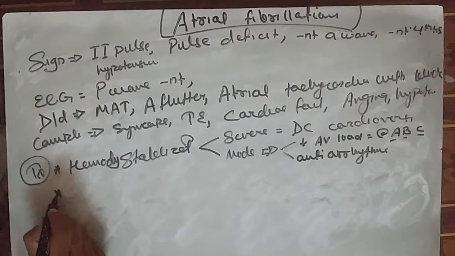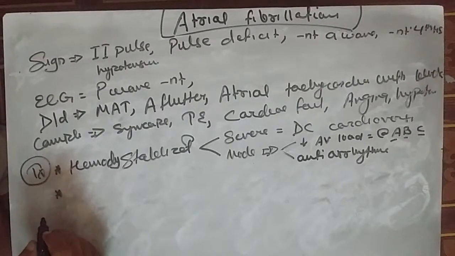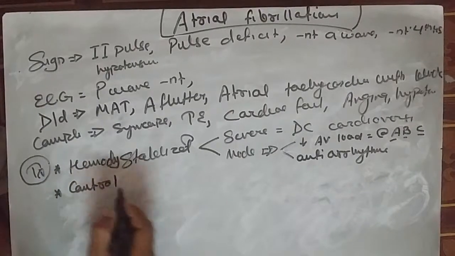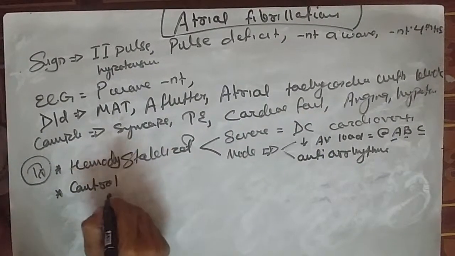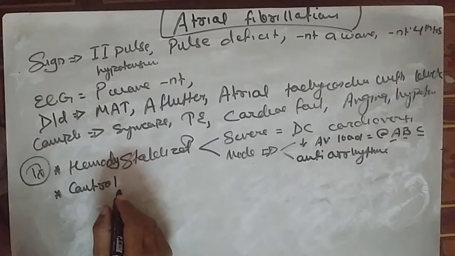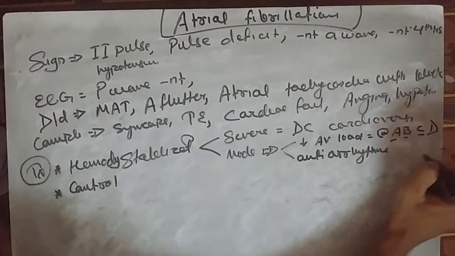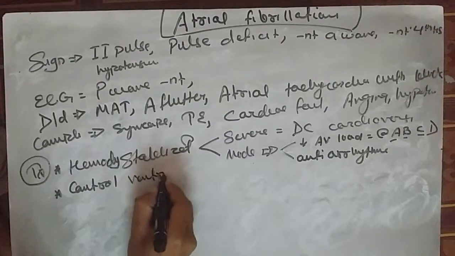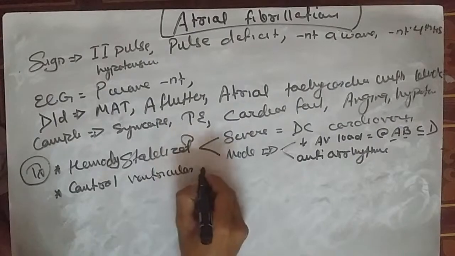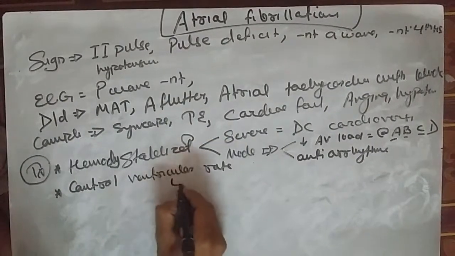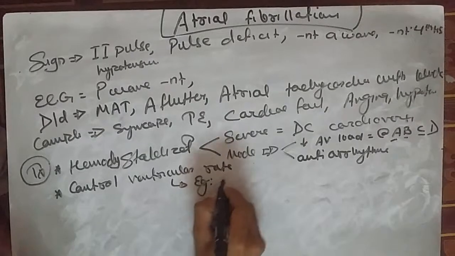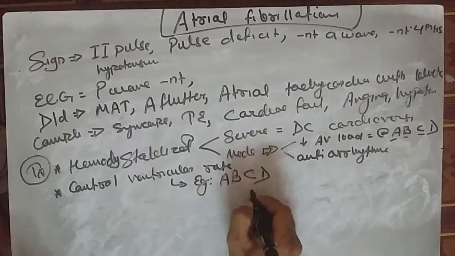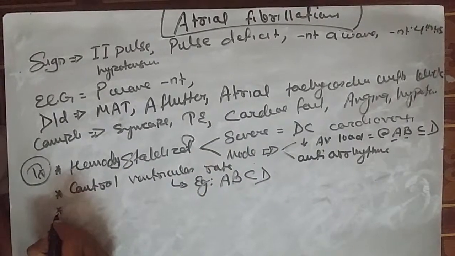Then the next goal is to control the ventricular rate. As we decreased the AV load, the same drugs can be used to control the ventricular rate: A, B, C, D. D is for digoxin. So the ventricular rate can be controlled by adenosine, beta blocker, calcium channel blocker, and digoxin.